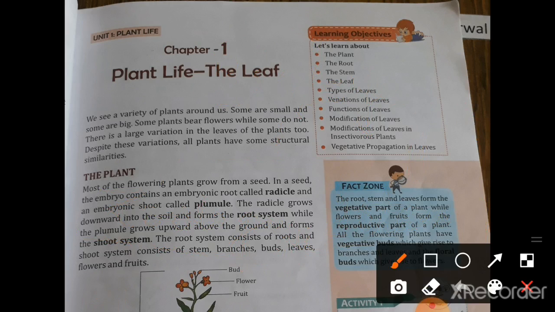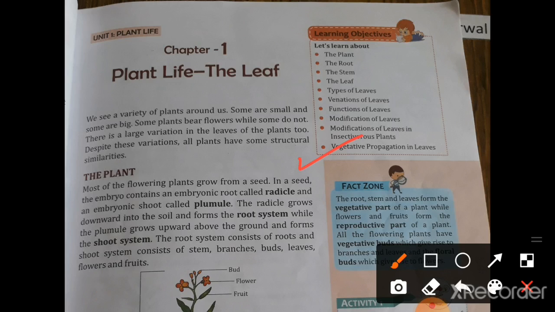So we will read about animals and plants both in this biology subject. The first chapter is Plant Life and the Leaf. In this chapter, we will study plants, root, stem, leaf, types of leaves, venation of leaves, functions of leaves, modification of leaves in insectivorous plants. Insectivorous plants mean insect feeders, those plants that feed on insects, and vegetative propagation in leaves.